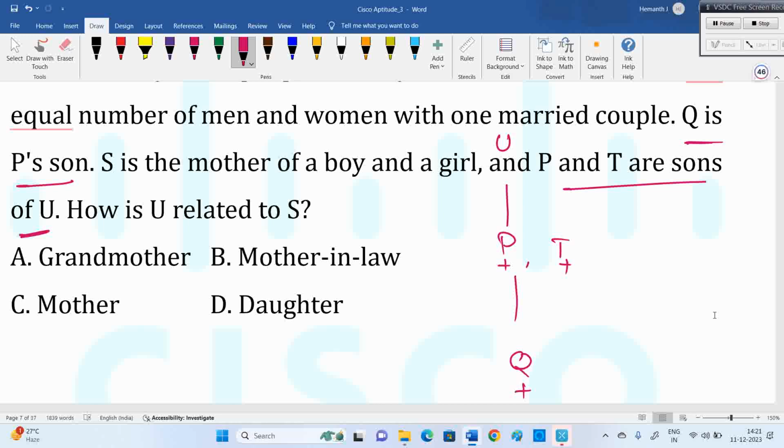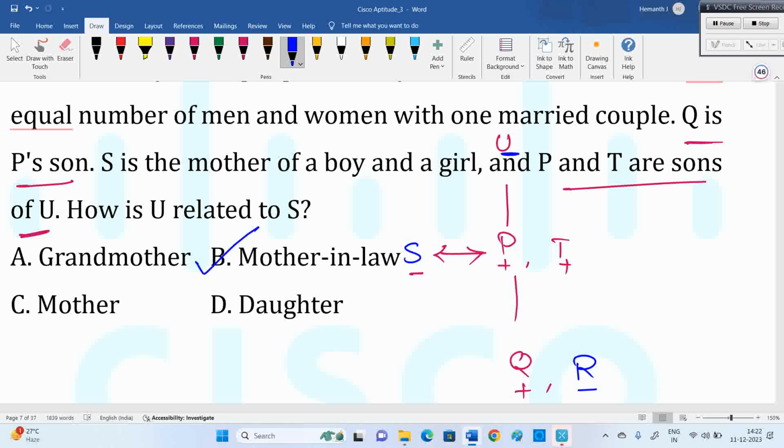S is the mother of a boy and a girl. So we have P, Q, R, S, T, U. What are the leftover candidates? R and S. S is the mother of a boy and a girl. So P and S are a married couple, and R is the girl. We need 3 men and 3 women, so U must be female. So how is U related to S? Mother-in-law.